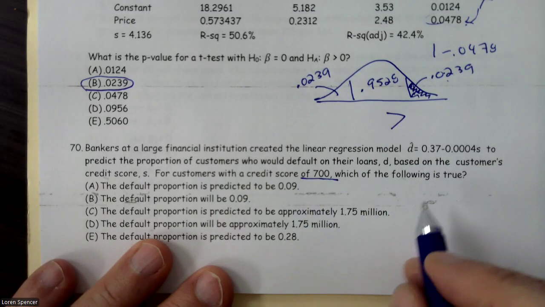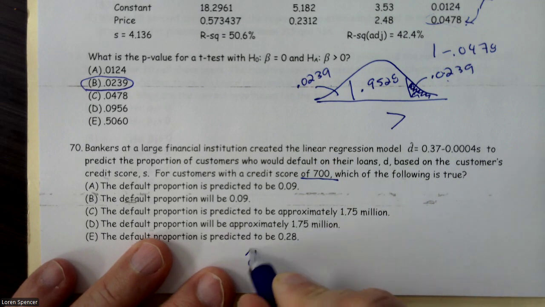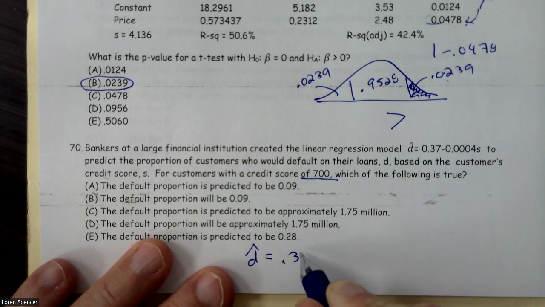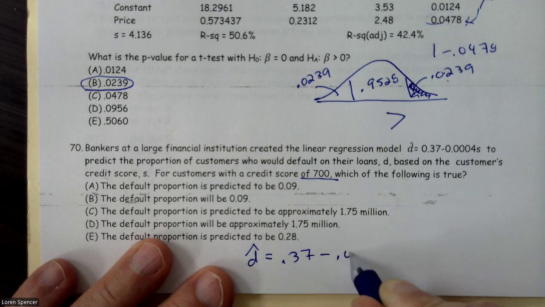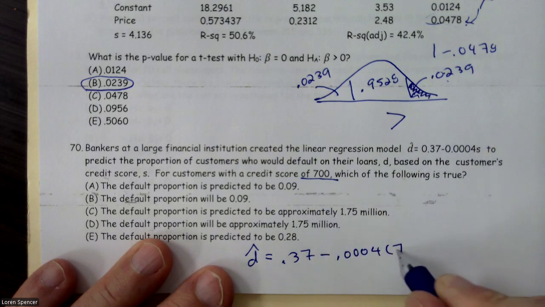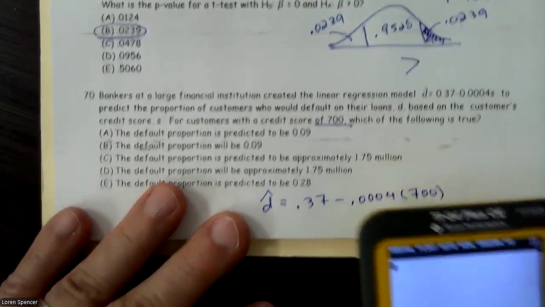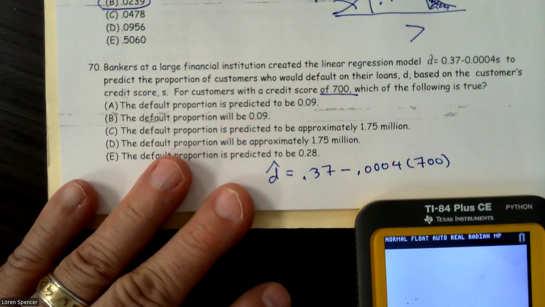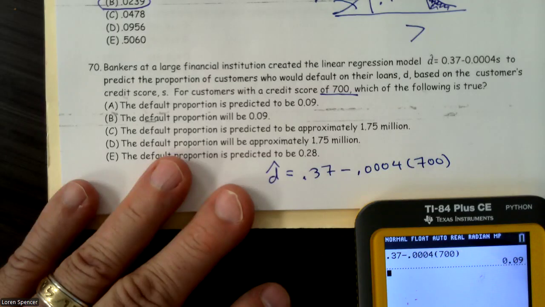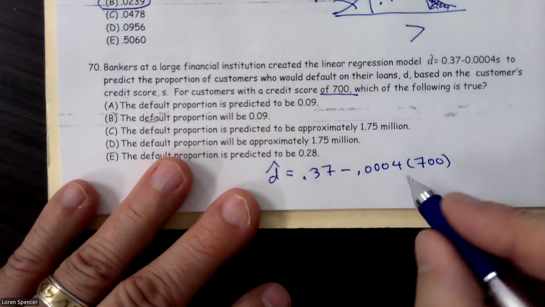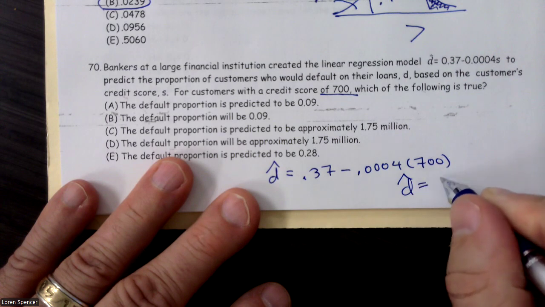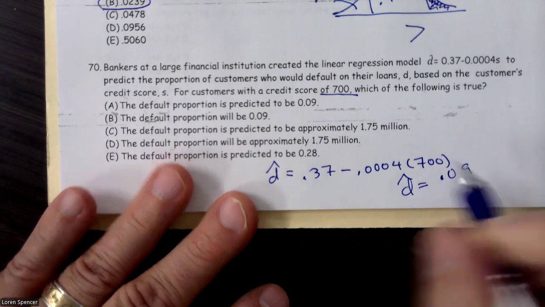All right, so d hat equals 0.37 minus 0.0004 times our score of 700. I'm going to plug that into the calculator: 0.37 minus 0.0004 parenthesis 700. And I end up getting 0.09. So d hat, or my predicted, is 0.09.